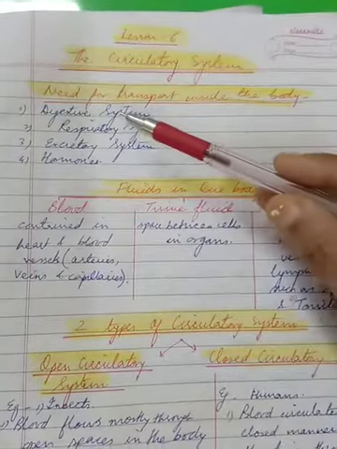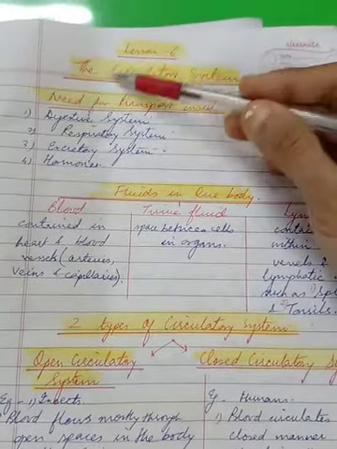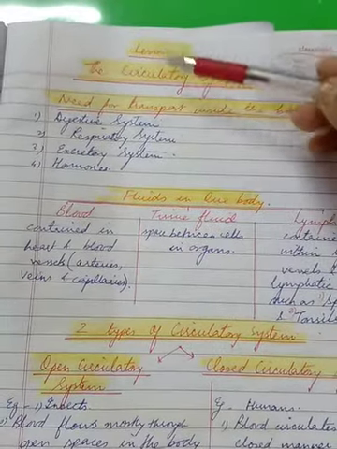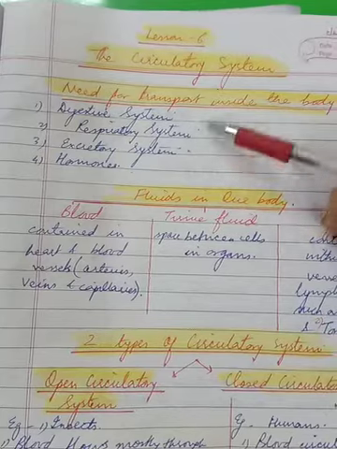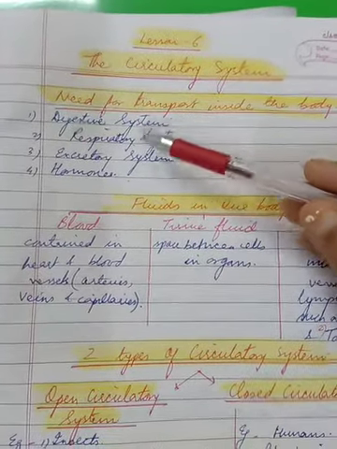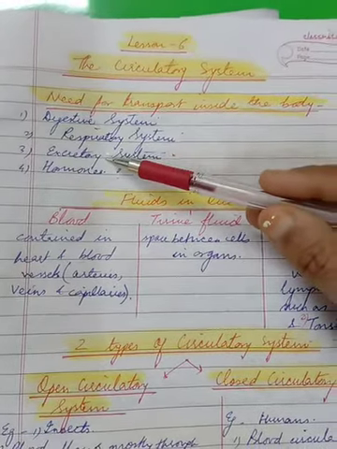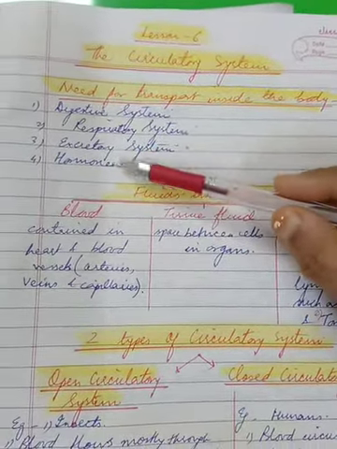So let us start with the first topic, need for transport inside the body. Or in other words, what is the role that the circulatory system plays in our body? There are four systems which are directly dependent on circulatory system. That is digestive, respiratory, excretory and endocrine system or the system of hormones.